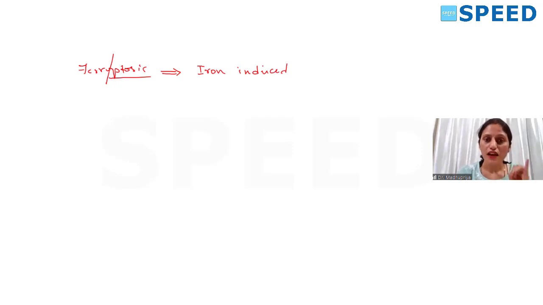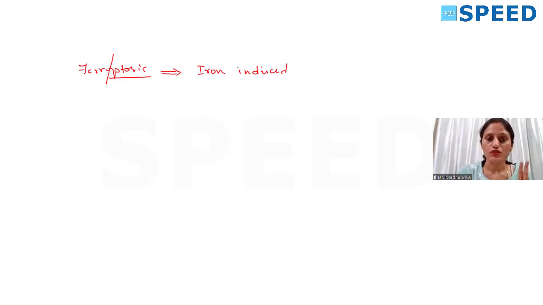First thing you have to know, ferroptosis means iron, from Greek. Ferro means iron, optosis means falling off. So iron falling off. It is a type of programmed cell death, like apoptosis. The main thing you have to remember here is that it is iron induced. First point: ferroptosis is iron induced programmed cell death.